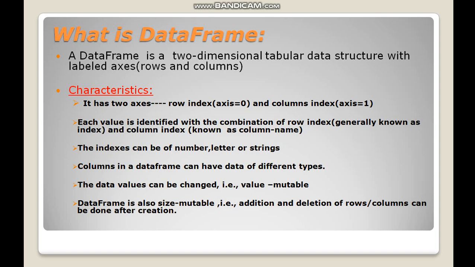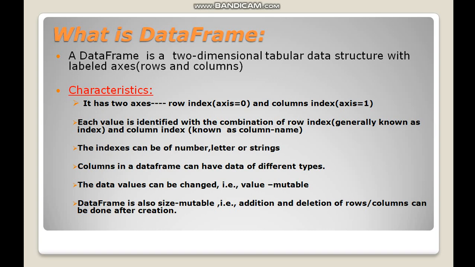Okay, so there are some characteristics of a data frame. The first characteristic is that, as we have already discussed, it has two axes. One is the row index and the other is the column index. Means axis 0 is termed as the row index and axis 1 is termed as the column index. Each value is identified with a combination of row index and column index.